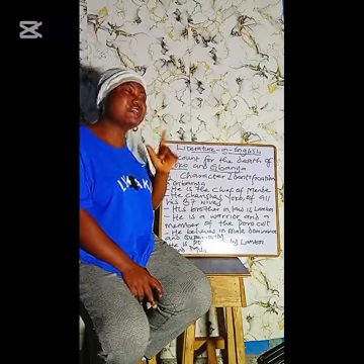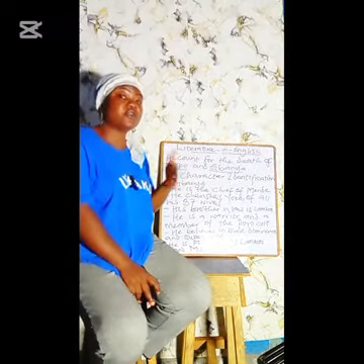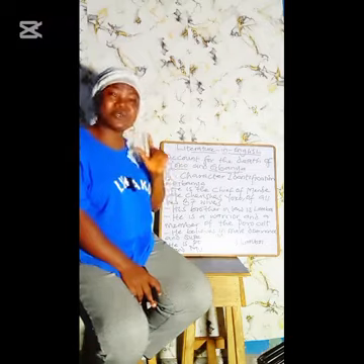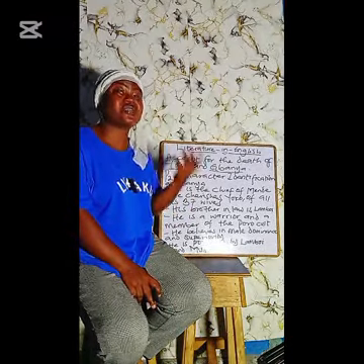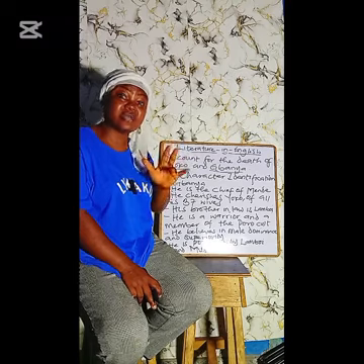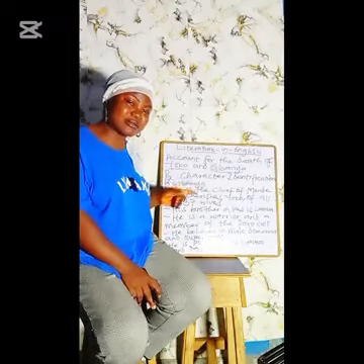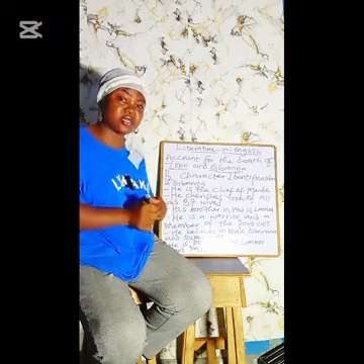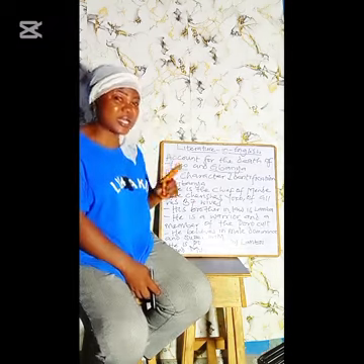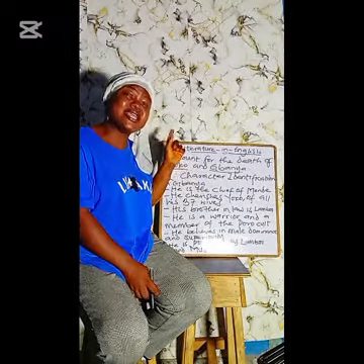Now note, even if you have four characters, which is not even possible, but even if you have to go to that length of describing four characters, you don't split them into paragraphs. Paragraph 2 is solely for character identification, character description. So no matter how many characters you need to describe, do everything in your second paragraph. Don't say, oh, okay, I'm describing Yoko and Banya, so let me use paragraph 2 for Yoko, let me use paragraph 3 for Banya. If you do that, examiners will not mark your third paragraph because you are still doing the same thing that you're supposed to have done in the second paragraph.